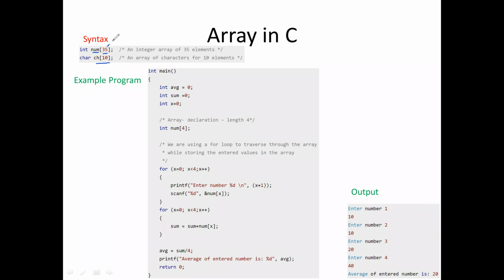Here you can use an integer type or character type array. If the size is 35, then the locations run from num of 0 to 34. So you can place 35 values, but the initial location will be num of 0. I think you can understand that. You can check with array conditions also here, for example num of 4 means num of 0, num of 1, 2, 3. Fine, this is just the basics before getting into the programming level.